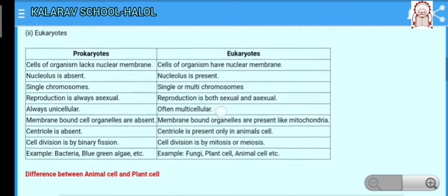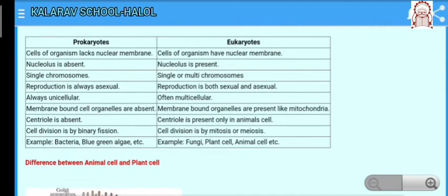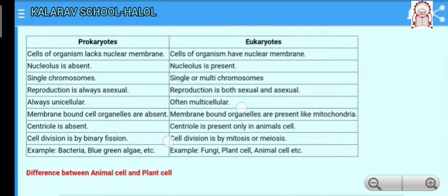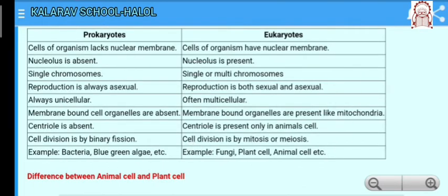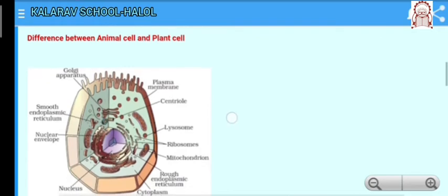You can easily see the difference between prokaryotic and eukaryotic cells. Prokaryotic cells are the cells of organisms that lack a nuclear membrane, but eukaryotic cells have a nuclear membrane. Nucleolus is absent in prokaryotes, nucleolus is present in eukaryotes. You can study all the differences between them by yourself, as you had already studied in previous classes.